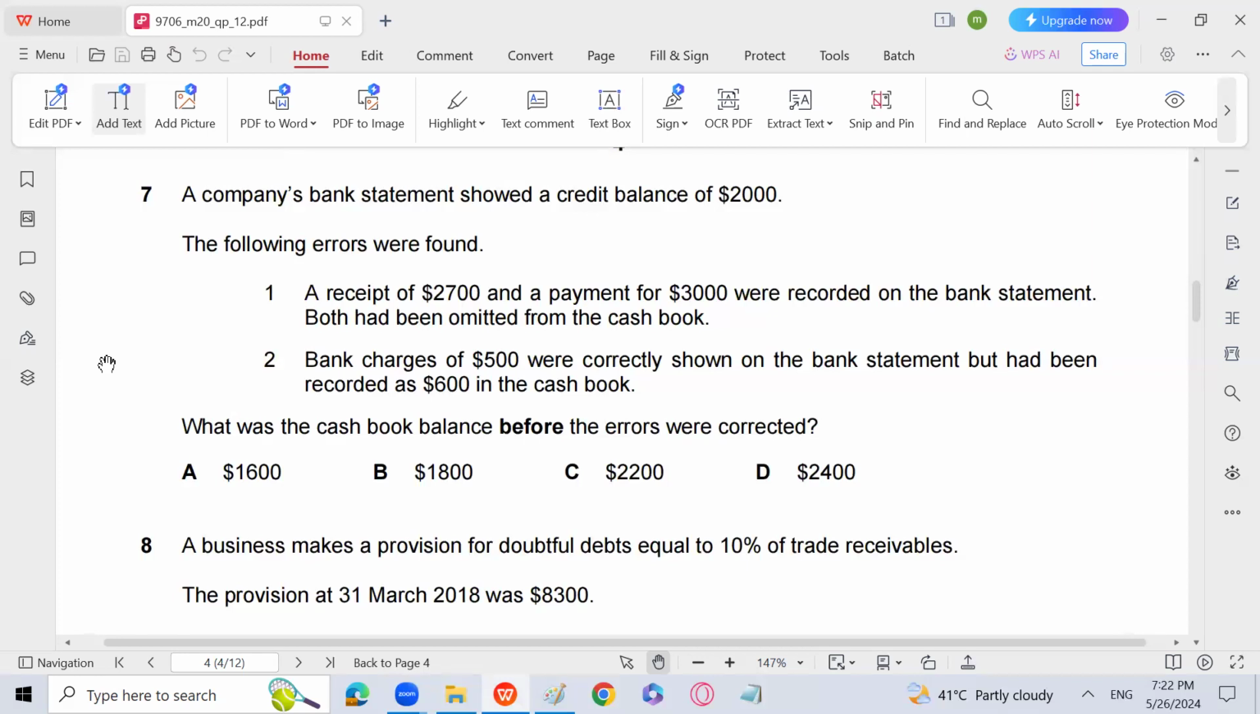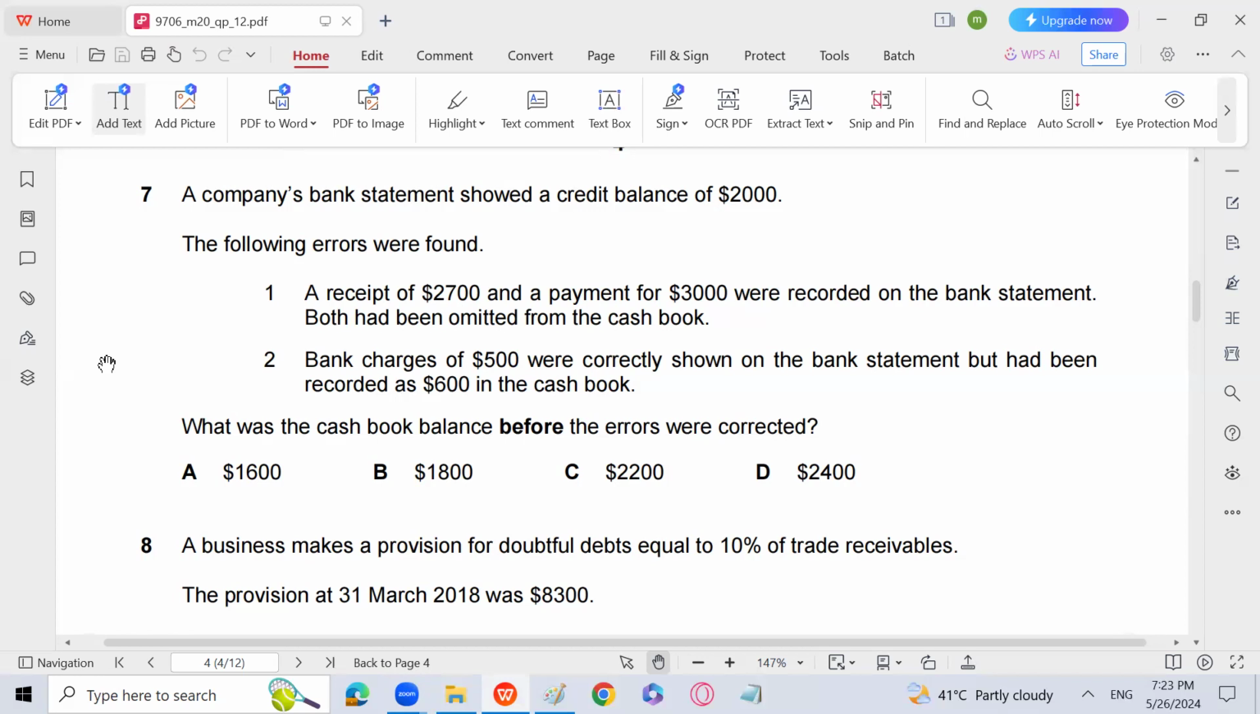Because nothing else is written, it means the bank statement given has a credit balance if nothing is mentioned. The following errors were found: a receipt of 2700 and a payment of 3000 was recorded on the bank statement, but both had been omitted from the cash book. Bank charges of 500 were correctly shown in the bank statement but had been recorded as 600 in the cash book. What was the cash book balance before the errors were corrected? So basically, he is asking you to find the cash book balance before the errors were corrected. So you have to go in reverse actually.